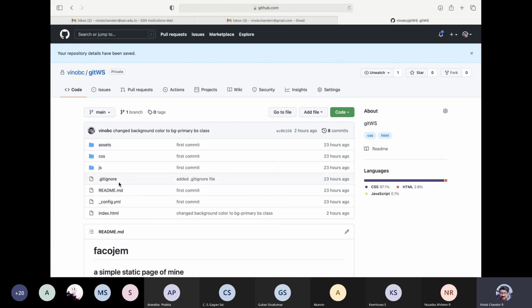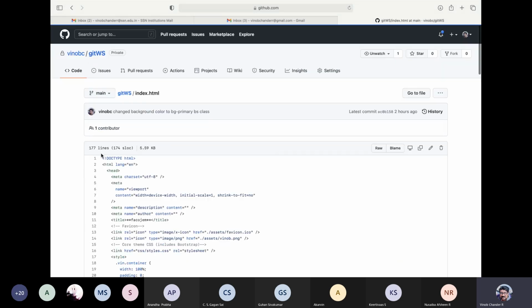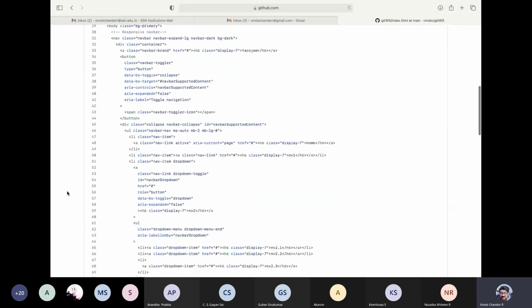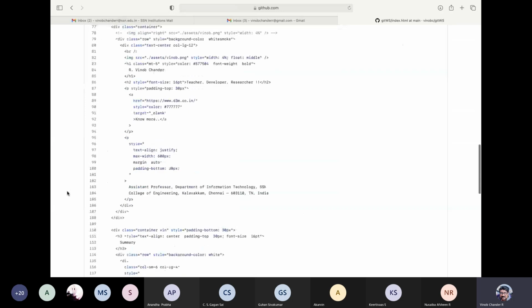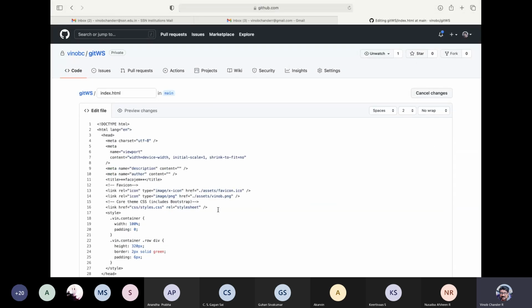See, editing the file, you can do the editing directly here as well. Say, for example, if you have your README file over here or your index.html, whatever file, right? If you just open this, it will show you the entire file, and then you can go over here and either click raw, or probably you can edit this file by clicking this pencil icon. Okay, so you can click this pencil icon, right?